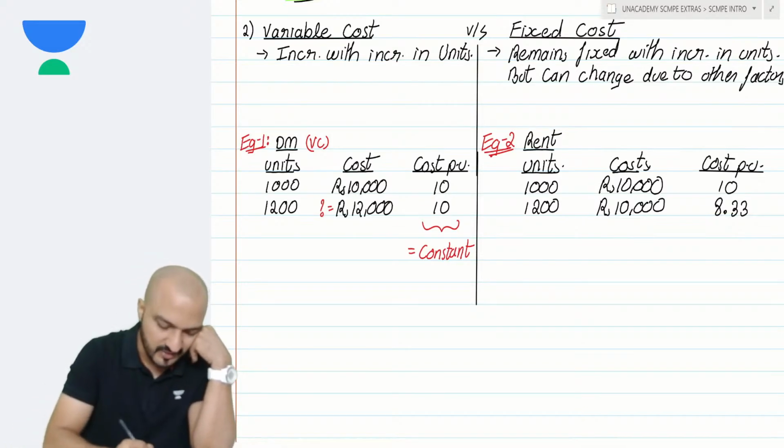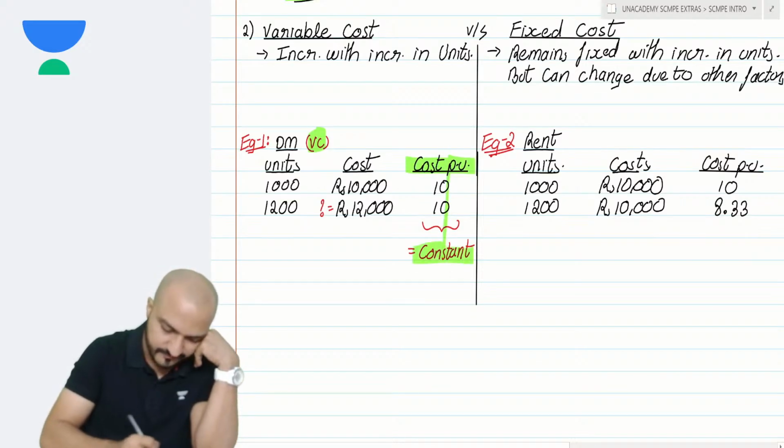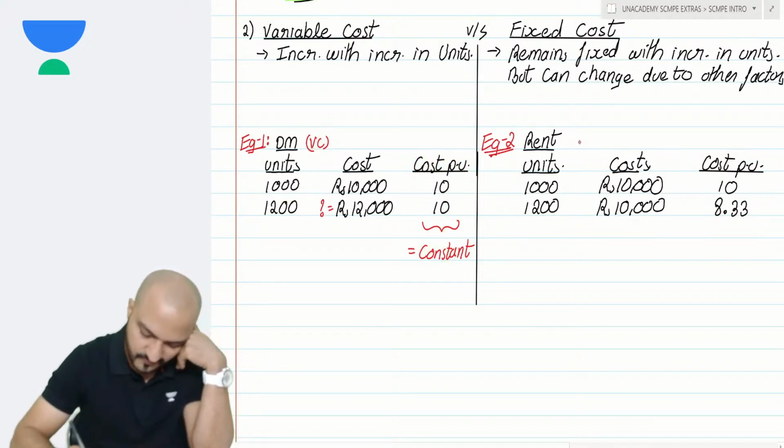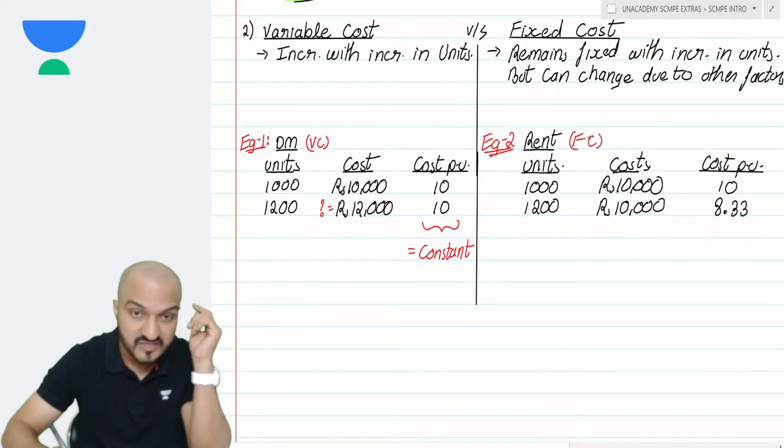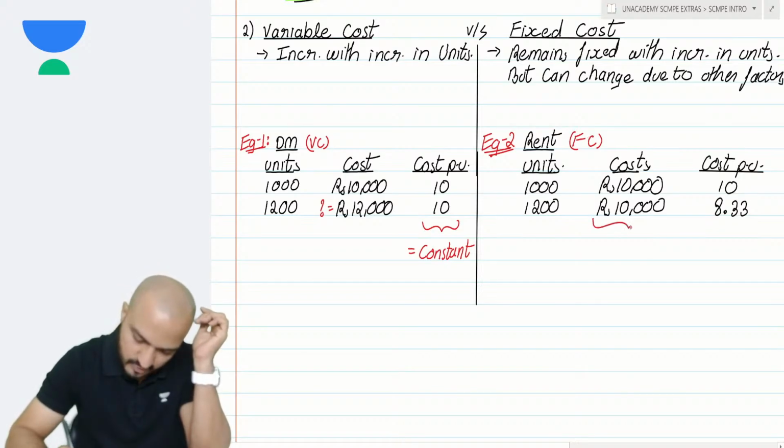So do you notice another difference here? In case of variable cost, per unit remains constant, while in case of fixed cost, per unit doesn't remain constant. But in case of fixed cost, my total remains constant.